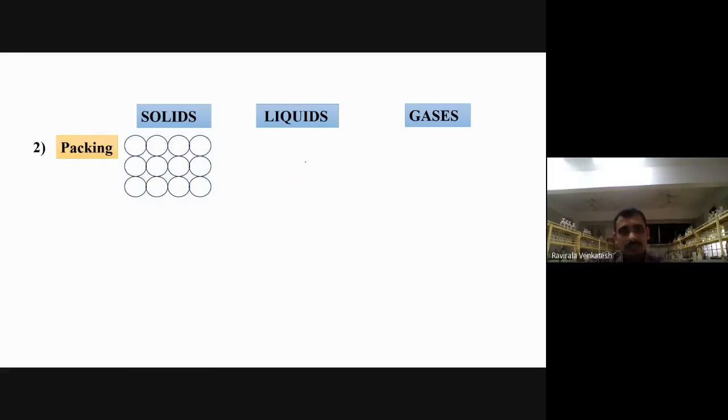When you observe the solid state, see each sphere you are observing, 1, 2, 3 like this. All these are actually spheres. Now in the solid state, there is the packing of the constituent particles. What are constituent particles? Anybody in the class? What is the meaning of constituent? Which examples can be taken for constituent particles?